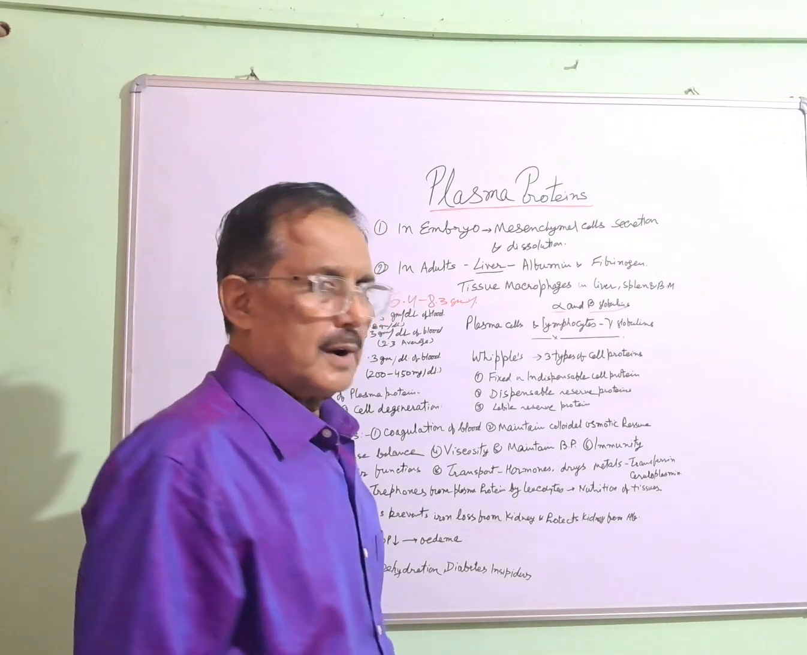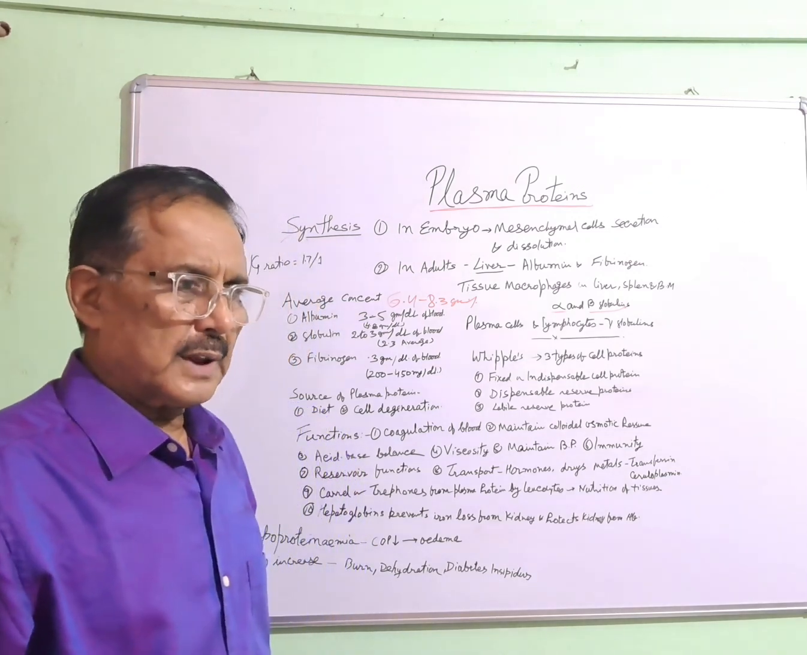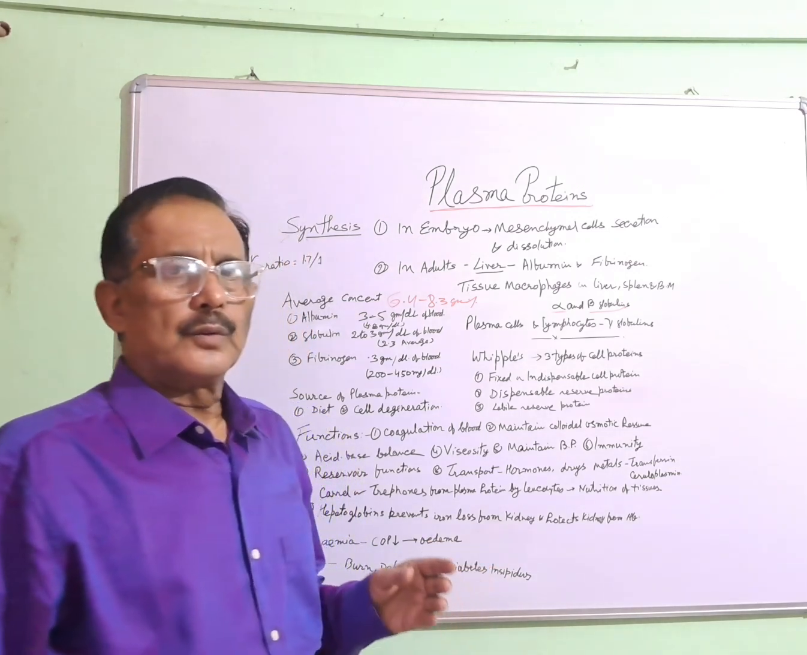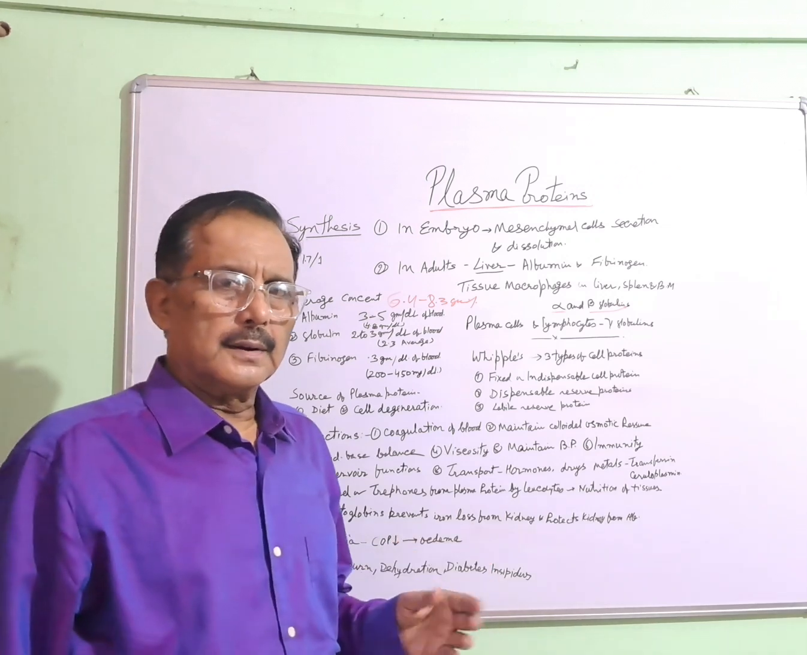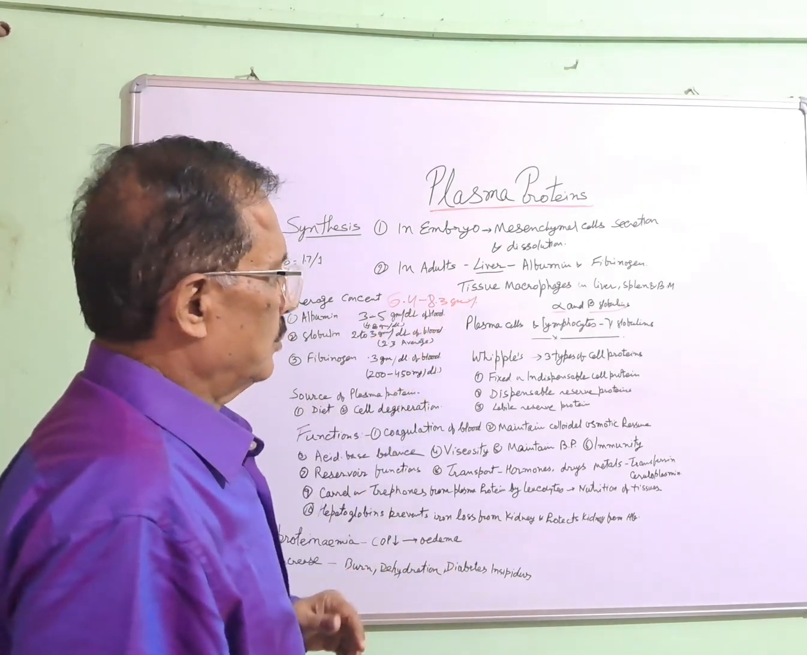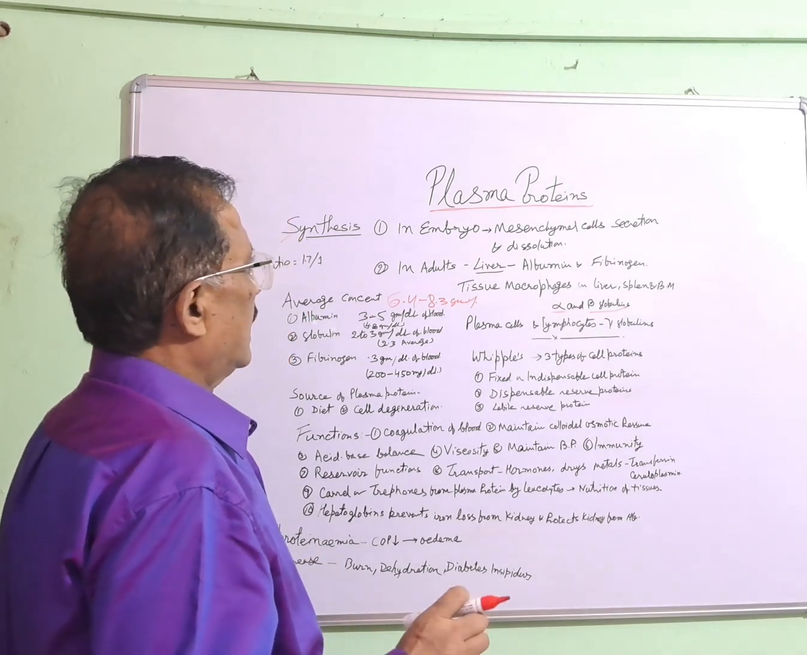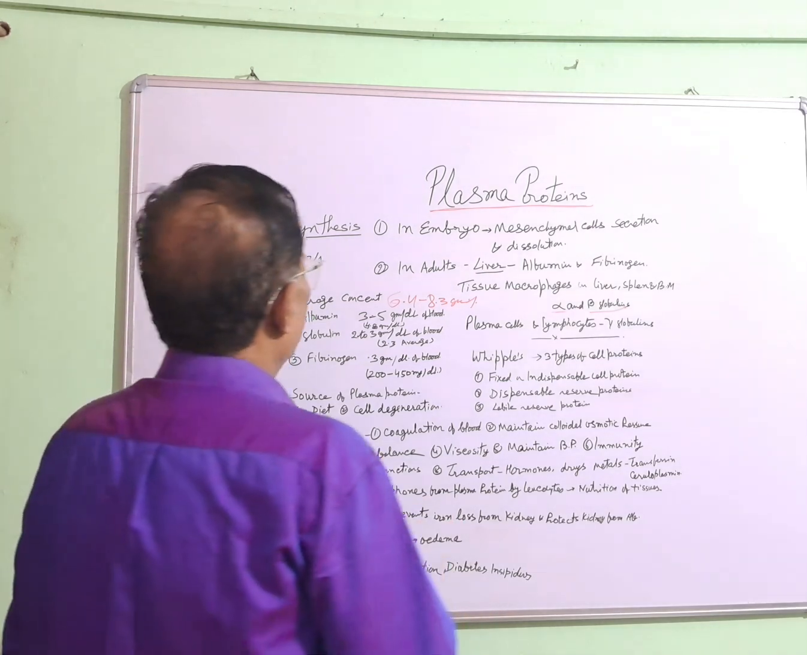Hey guys, today we will learn about plasma proteins. You know what plasma is? Plasma is the fluid portion of blood. It forms 55% of blood volume. And the proteins present in plasma are known as plasma proteins.